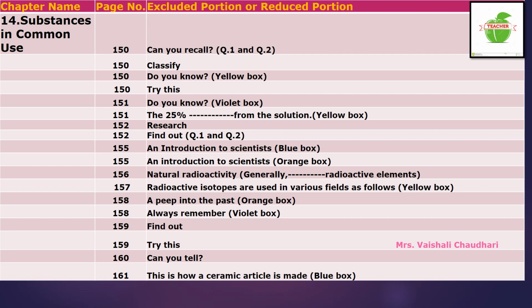Now in case of Science One, whatever excluded part is there, children, or whatever scientist information is there, though they are excluded for the year 2020-2021, at least one time you have to revise it all, so that at least you will get knowledge of that subject or that information. This part is excluded not from your textbook, only for this year, means for the year 2020-2021.